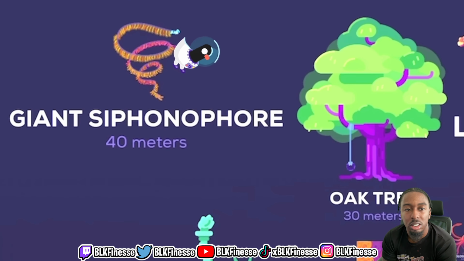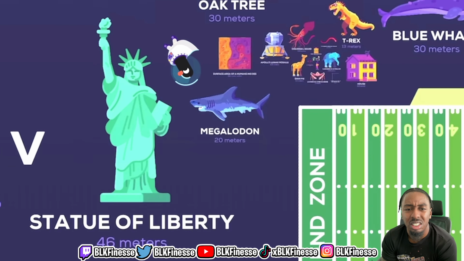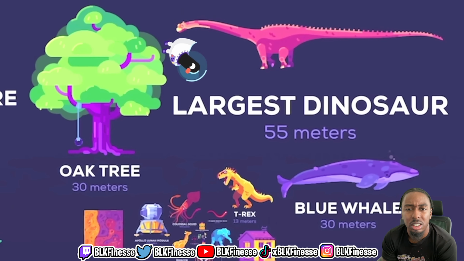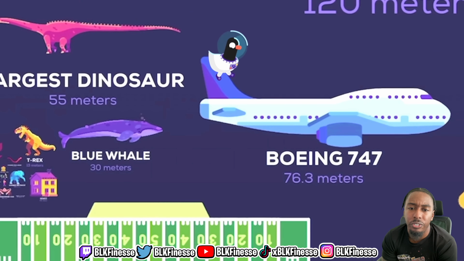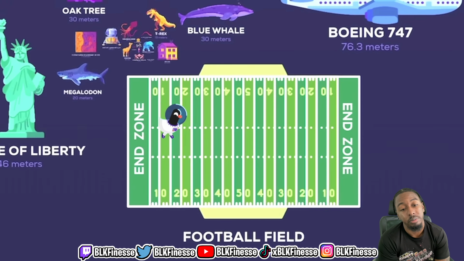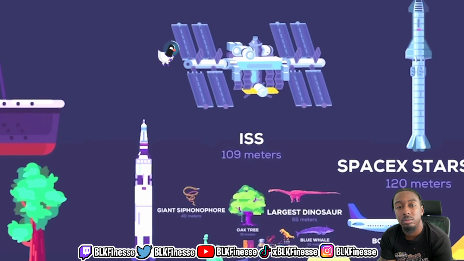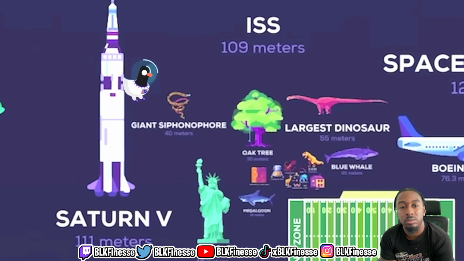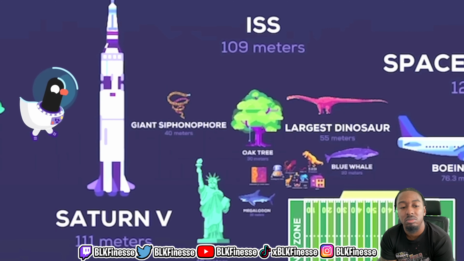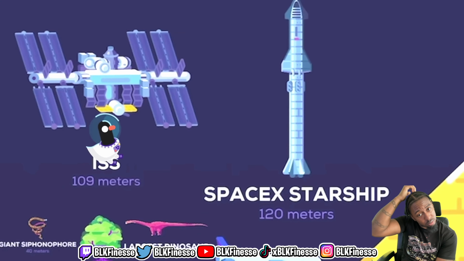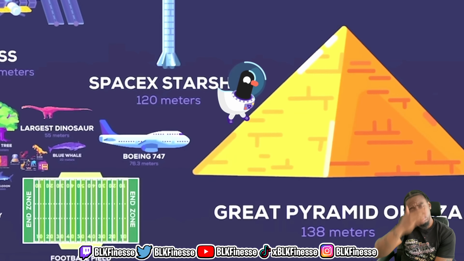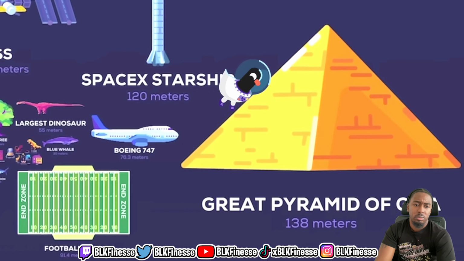Giant siphonophore, 40 meters, a long chain of specialized organisms working together as one organism. Statue of Liberty, 46 meters. Largest dinosaur, 55 meters, known as Argentinosaurus. Boeing 747, 76.3 meters. Football field, 91.4 meters. ISS, 109 meters. Saturn V, 111 meters, a giant rocket that carried astronauts to the moon during NASA's Apollo missions. Redwood tree, 115.7 meters. SpaceX Starship, 120 meters. Great Pyramid of Giza, 138 meters.